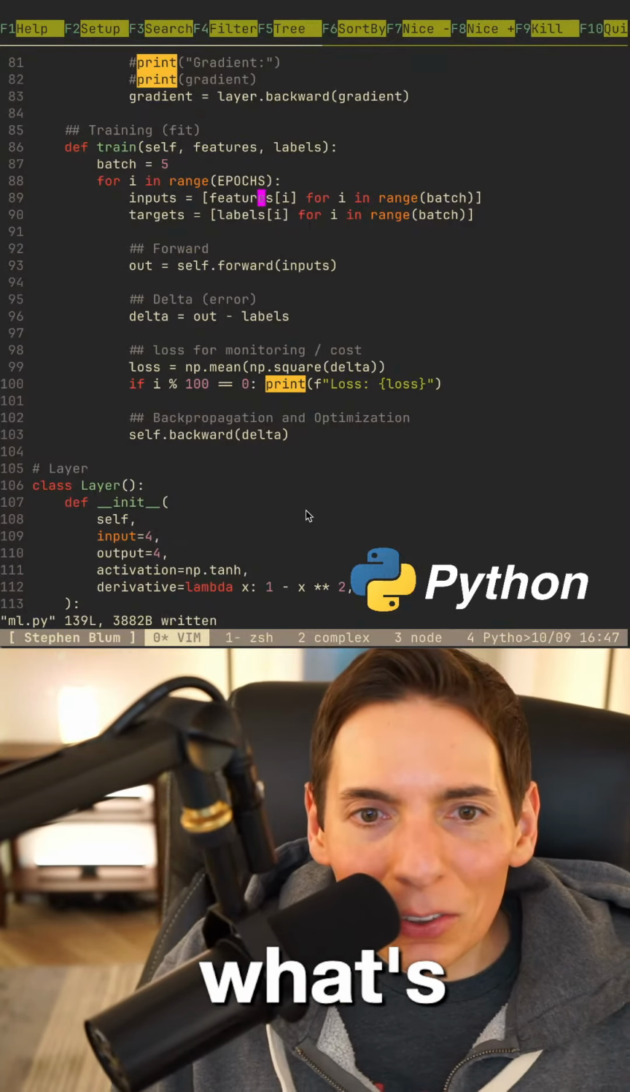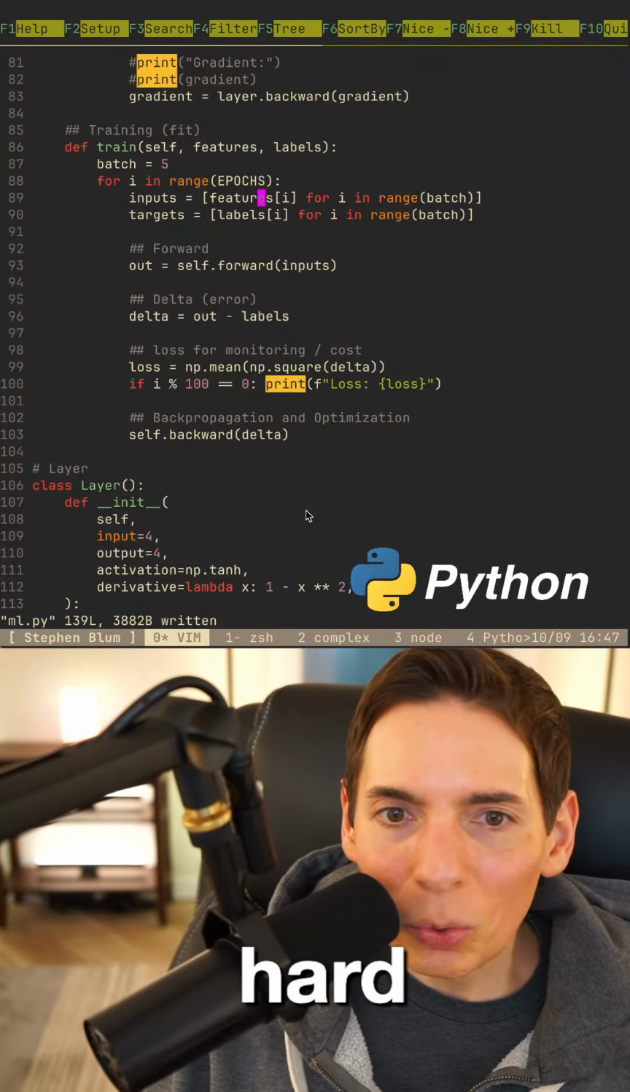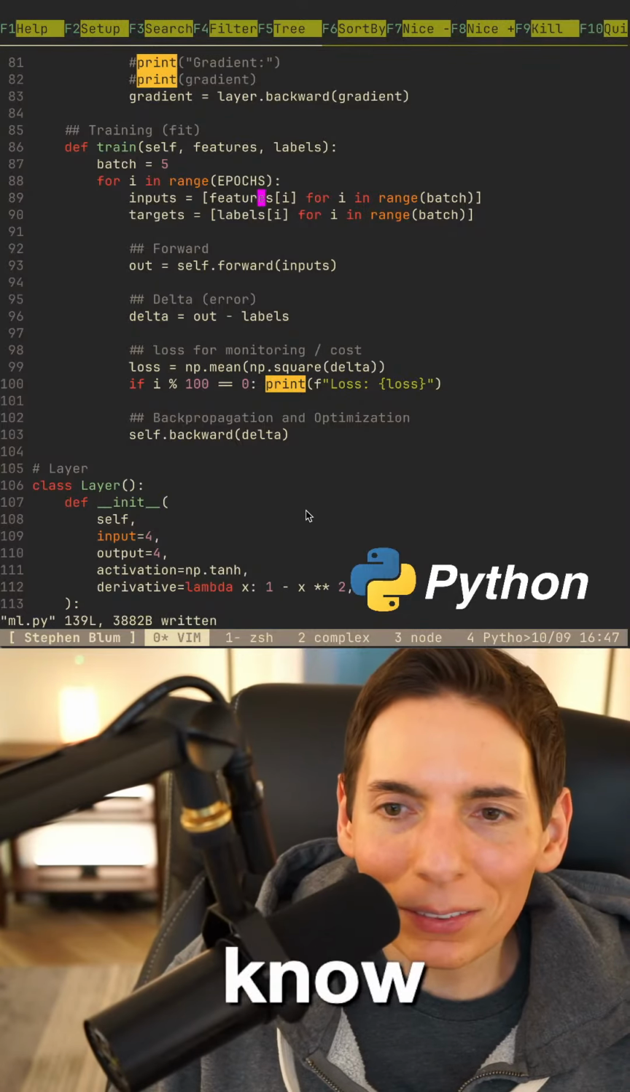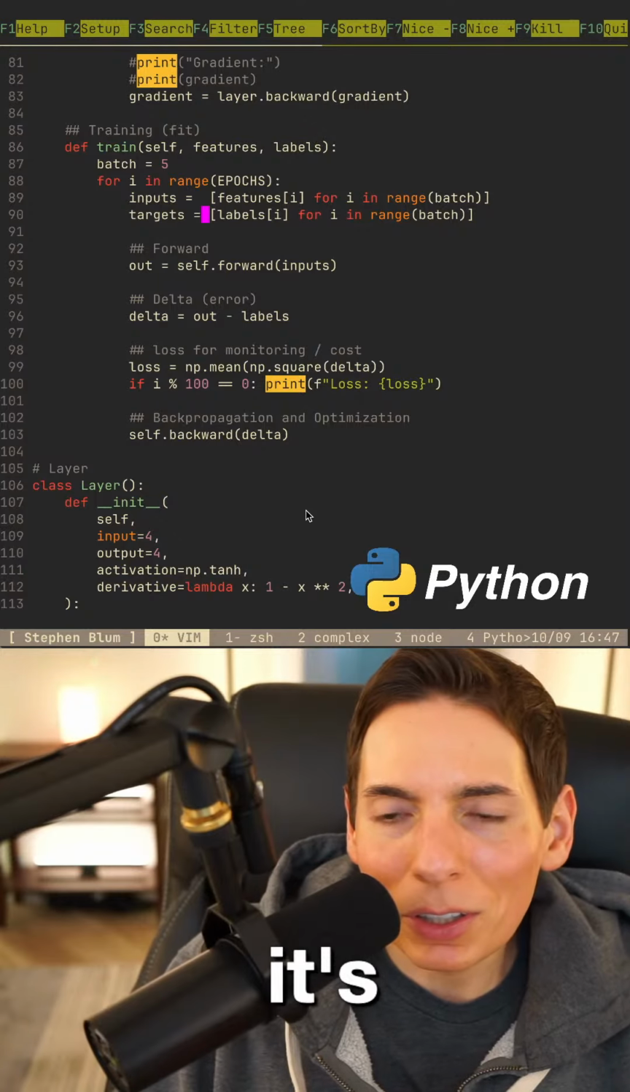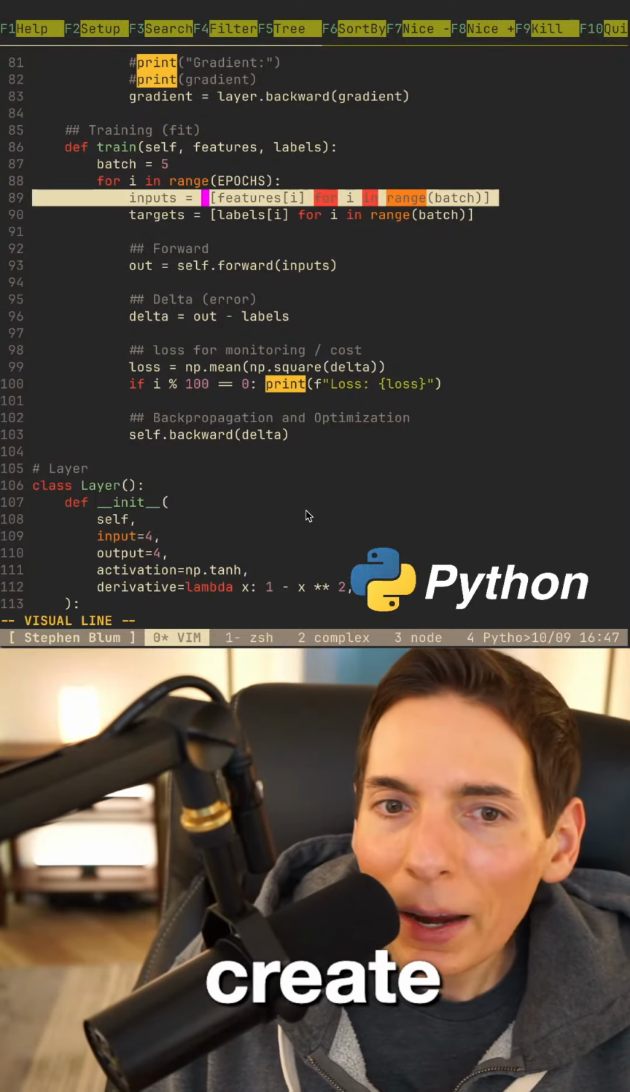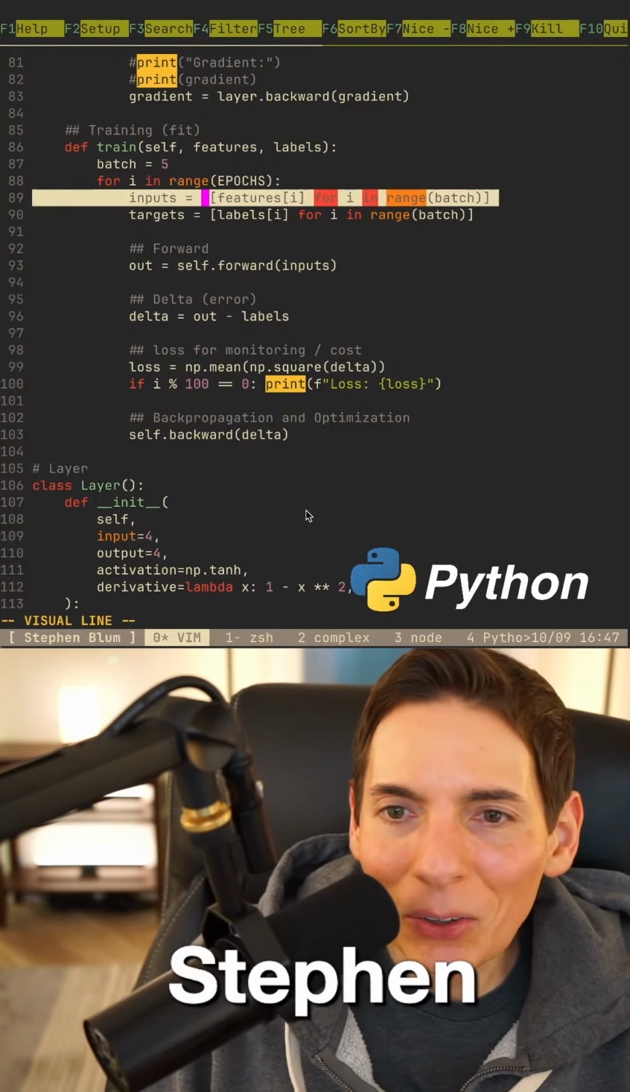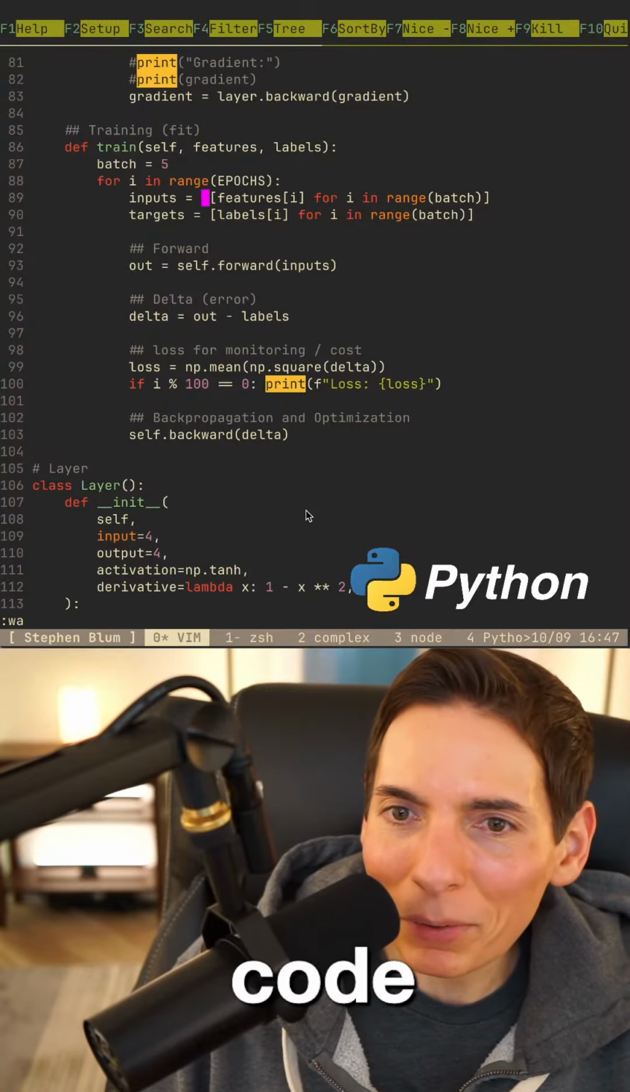Sequence K. Oh, this style is so hard to intuit for me, and I know basic Python. Yeah, it is. It's list comprehension. It basically just says create an array. Good job, Stephen. Break that code. That's what we're gonna do. We're gonna break it. We're gonna make it happen.